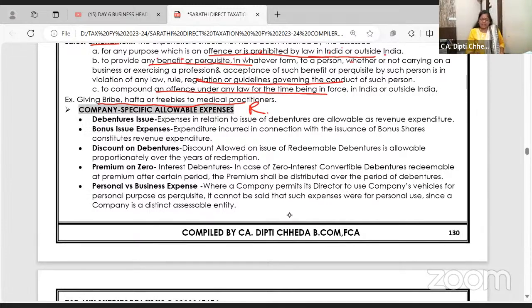They say that company-related following expenses are allowed. Debenture expenses are allowed. Bonus issue is allowed. Discount on debentures. Just now we saw deep discount bonds and all, allowed. Premium on zero coupon bonds allowed. Where a company permits directors to use the company's vehicle for personal purpose, it cannot be said that such expense is personal, it's allowed. Companies give the chauffeur and the car to the top employees for Sundays also. It's allowed. Very well, it is allowed.